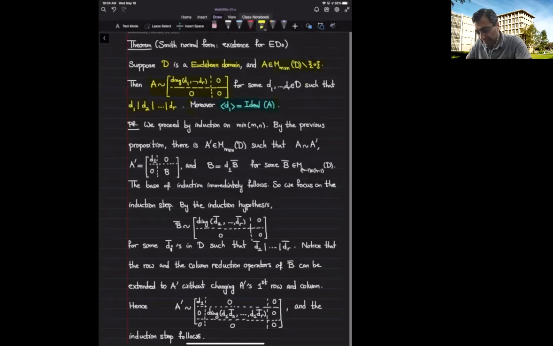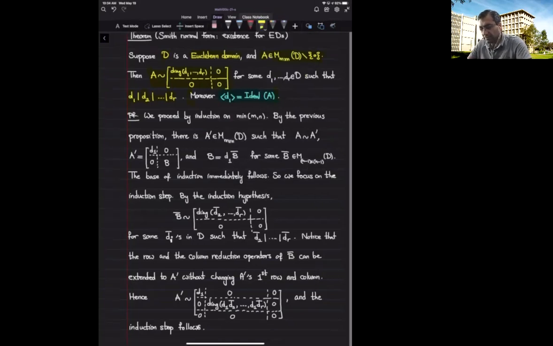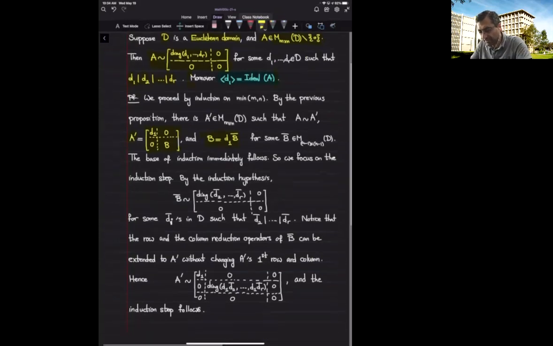But let's say that by the proposition that we have already proved, we can find some A prime of the form D1 and zeros in the first row and the first column, where D1 divides the rest of the entries. Now I'm going to repeat this for B, so I apply it to B bar and then multiply the whole thing by D1.